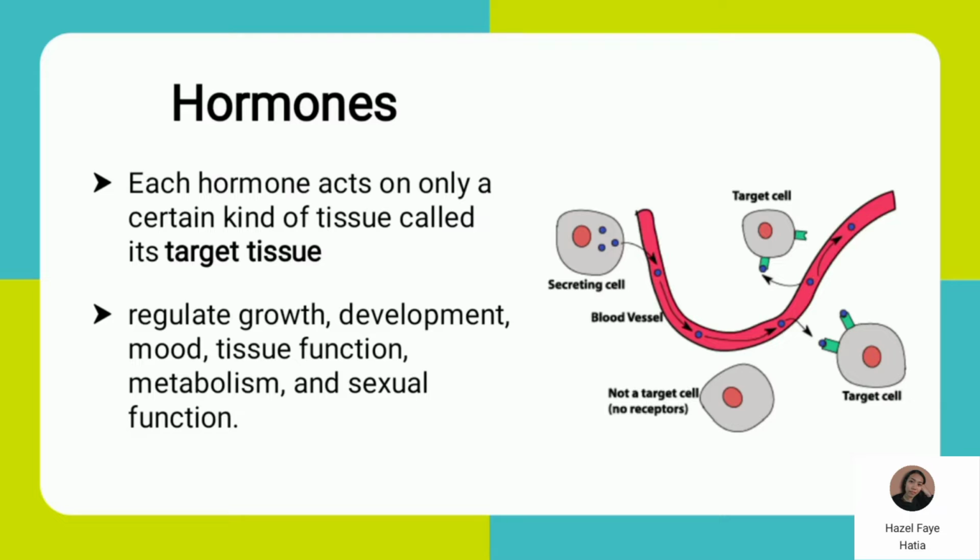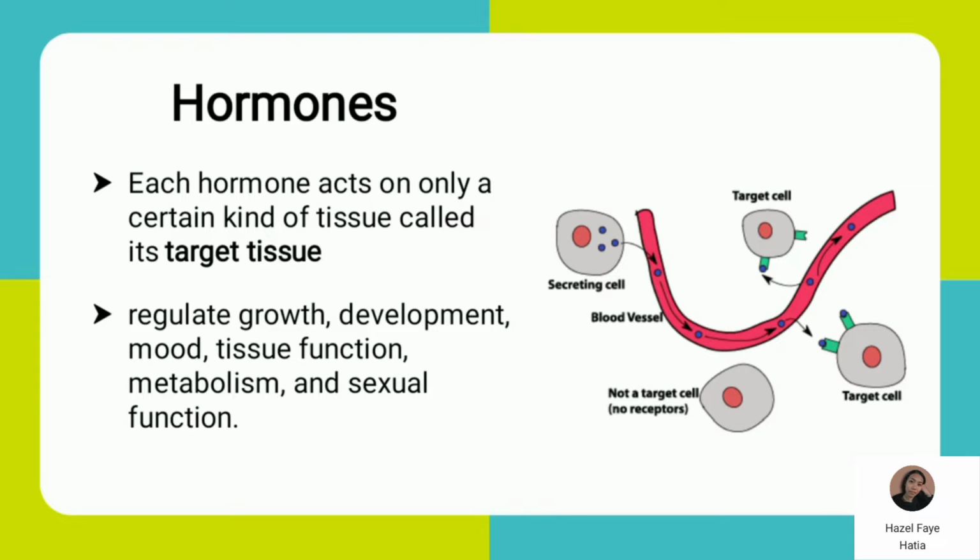In this illustration, we can see that each gland has secreting cells. The secreting cells produce hormones, and these hormones are transported directly to the bloodstream towards the target cells.